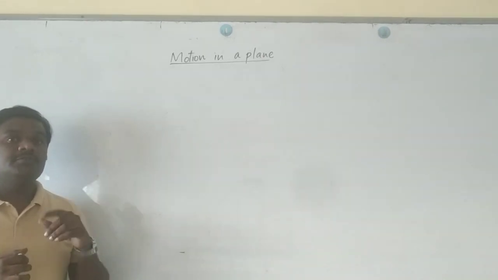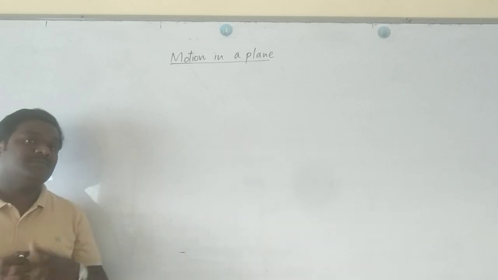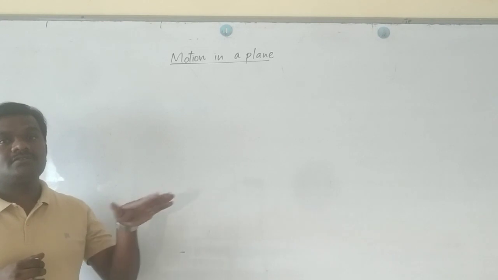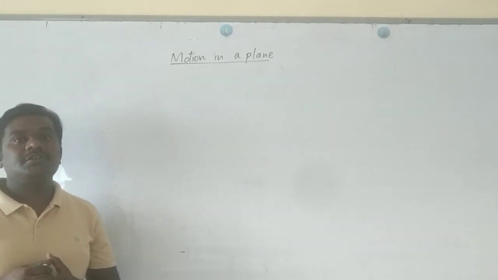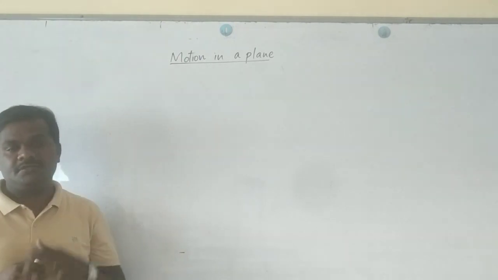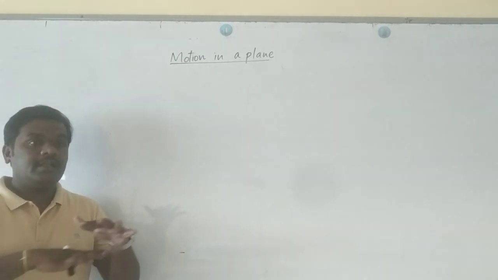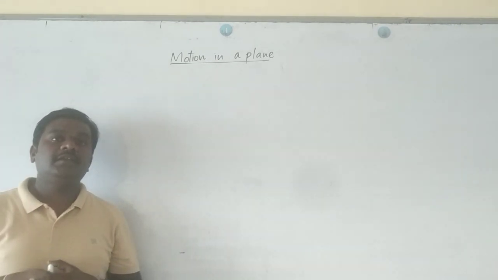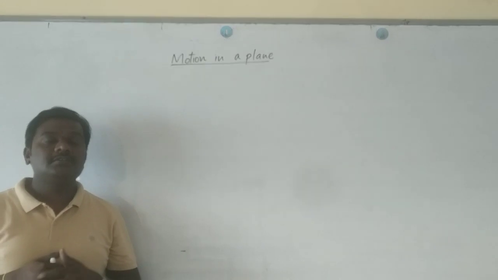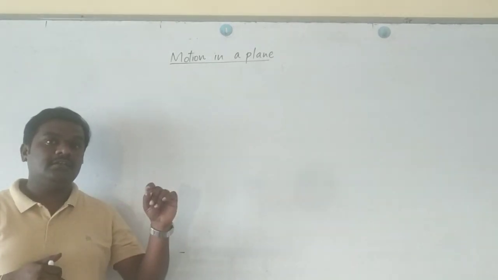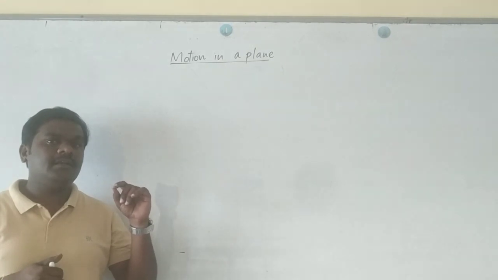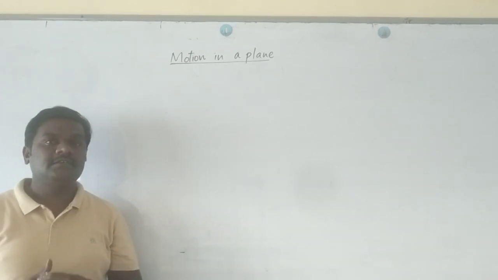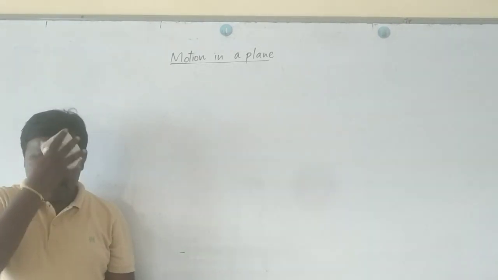Then during that motion, the body can execute different kinds of motions. For example, if the motion of a body is along a straight line, it is called motion in a straight line or motion in one dimension. If the same body is moving on a surface, assume a plane surface, then the motion is said to be in a plane. Because when a body is going in a straight line, its velocity or parameters related to its motion can be easily calculated with respect to one axis, either x-axis or y-axis or z-axis.